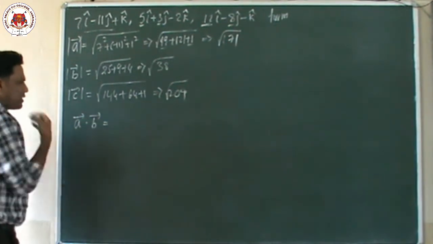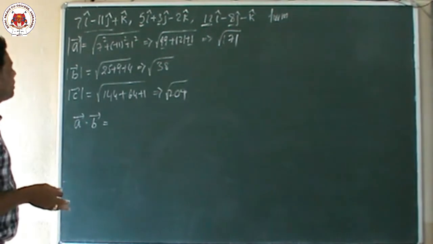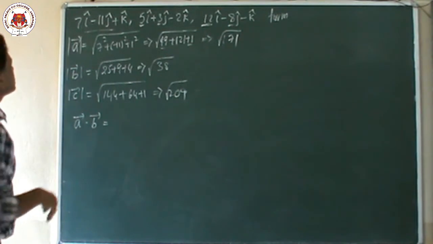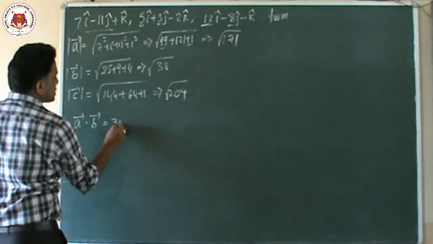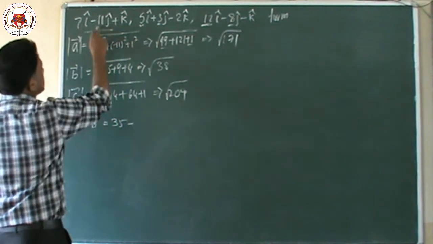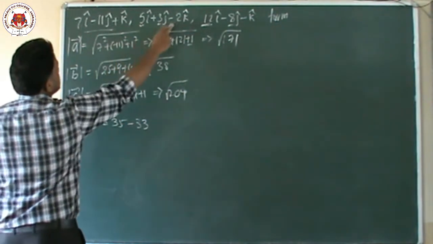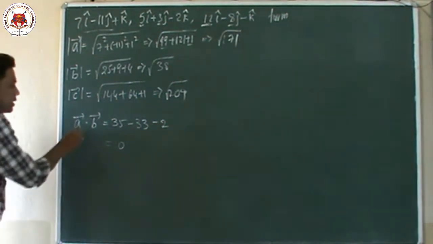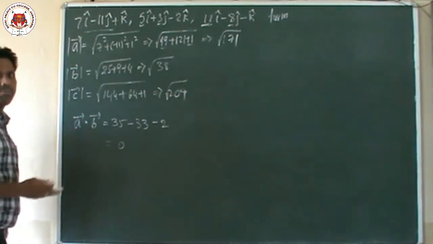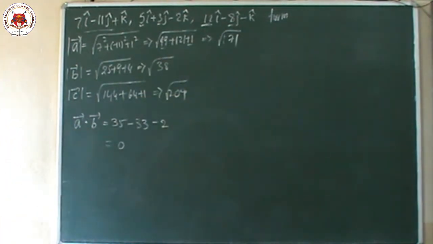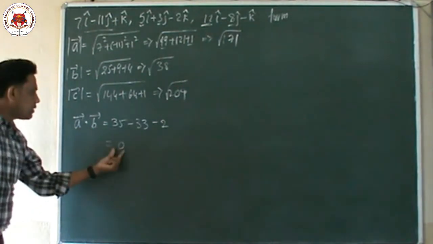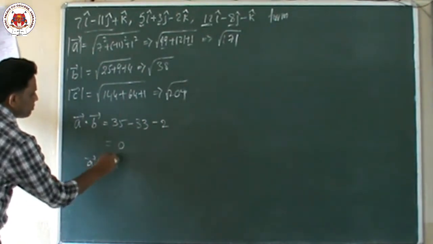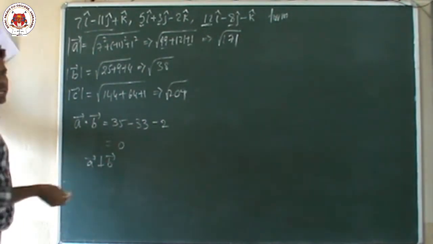We have been doing the dot product since class 3 onwards. Dot product is just the product of their like components. Here 7 times 5 is 35, then minus into plus, 11 times 3 is 33, then plus into minus, 1 times 2 is 2. The answer is 0. So the dot product of A and B vectors, which are two sides of a triangle, is equal to 0. So definitely we can say that the A vector is perpendicular to the B vector. Perpendicular means an angle of 90 degrees.